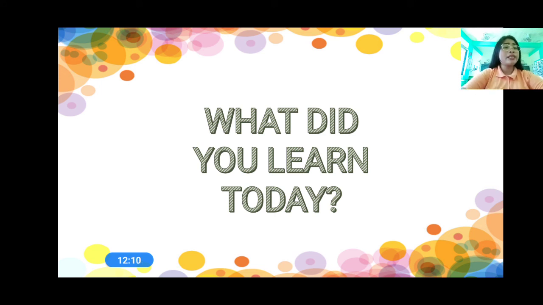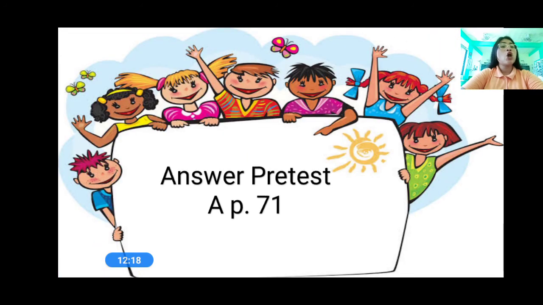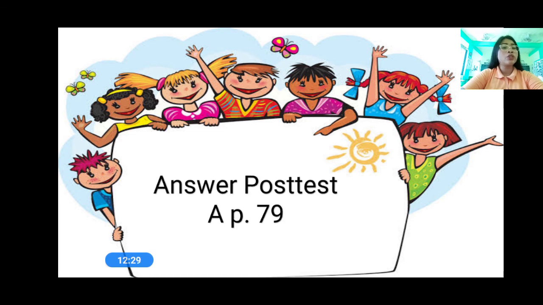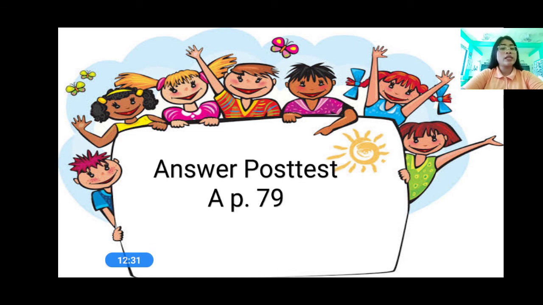Now, if you really did understand the lesson, let us proceed to your practice exercise. Your practice exercise is to answer pre-test letter A, page 71. And here is your evaluation: answer post-test letter A, page 79.